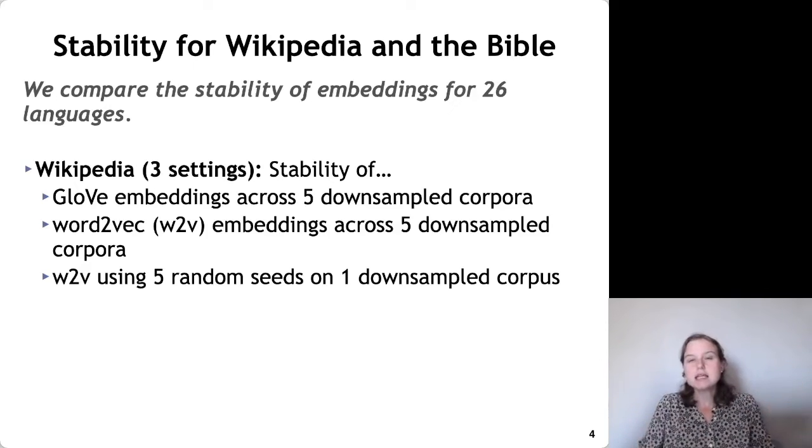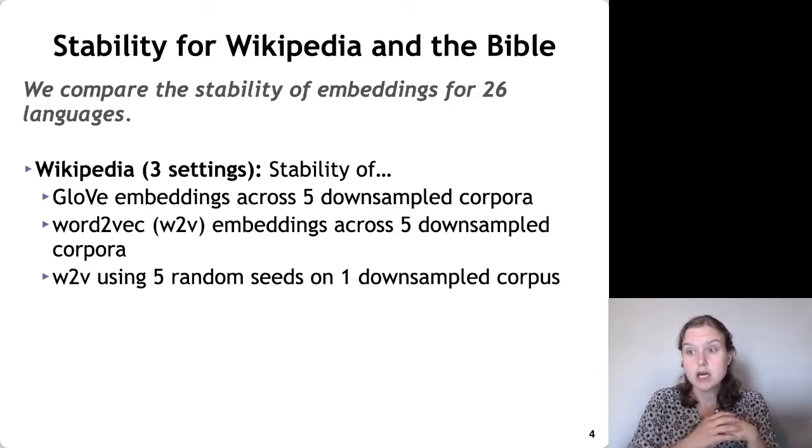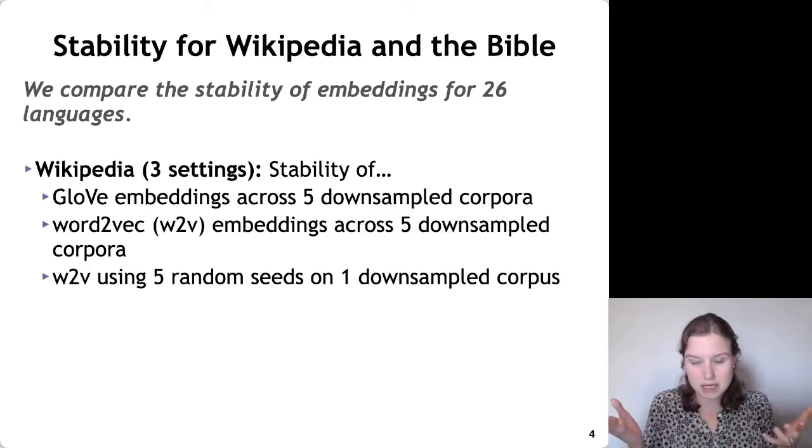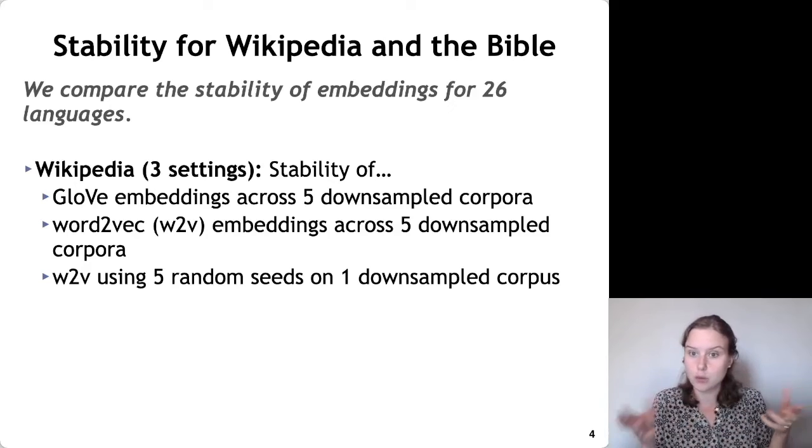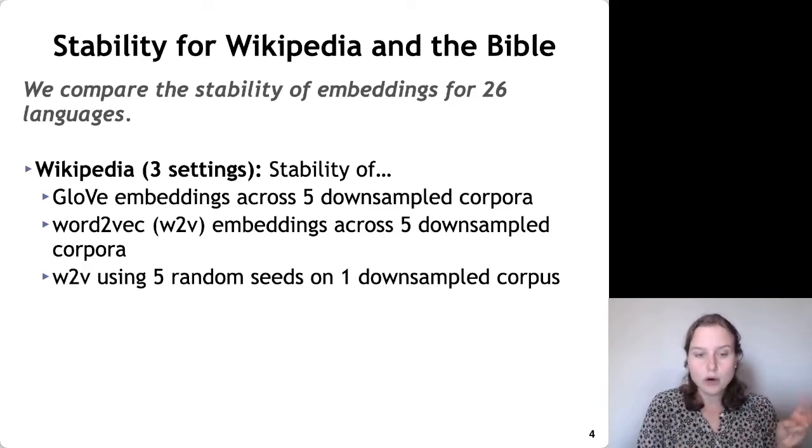and then we can calculate the stability across all 5 corpora. In the example I showed you earlier, we just calculated stability across 2 embedding spaces. You can extrapolate that definition to as many embedding spaces as you want. So here we're going to calculate stability across 5 spaces for all the words in common across those spaces. Okay, second, we're going to look at word2vec embeddings across 5 downsampled corpora. Same as the first, different algorithm, word2vec. And then third, we're going to look at word2vec embeddings using 5 random seeds on 1 downsampled corpus.